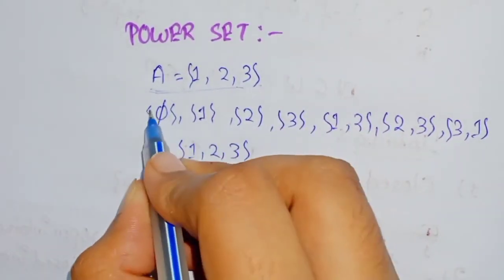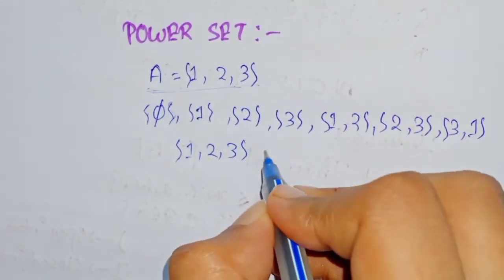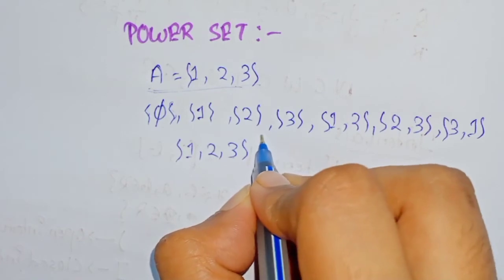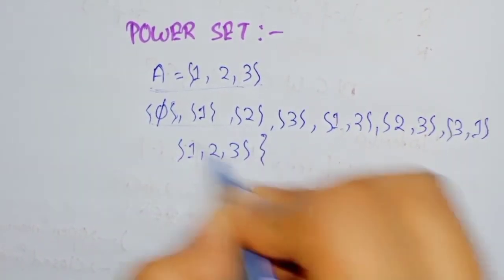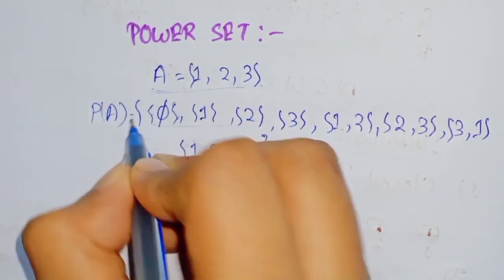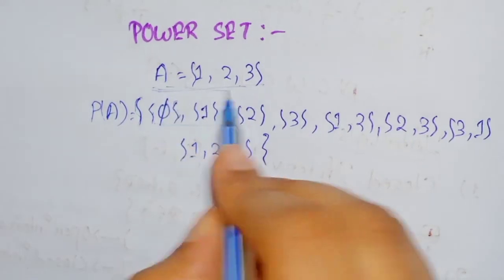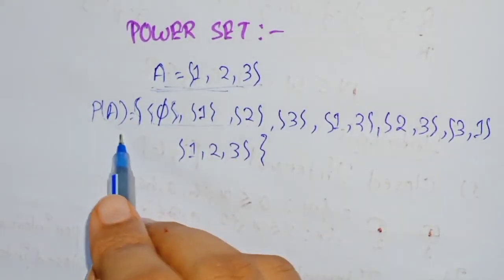All the subsets of A must be kept in curly braces. Okay. तो ये पूरा सबसेट के सेट को हम बोलेंगे पावर सेट ऑफ A. Okay. The collection of all the subsets of A is called as the power set of A.